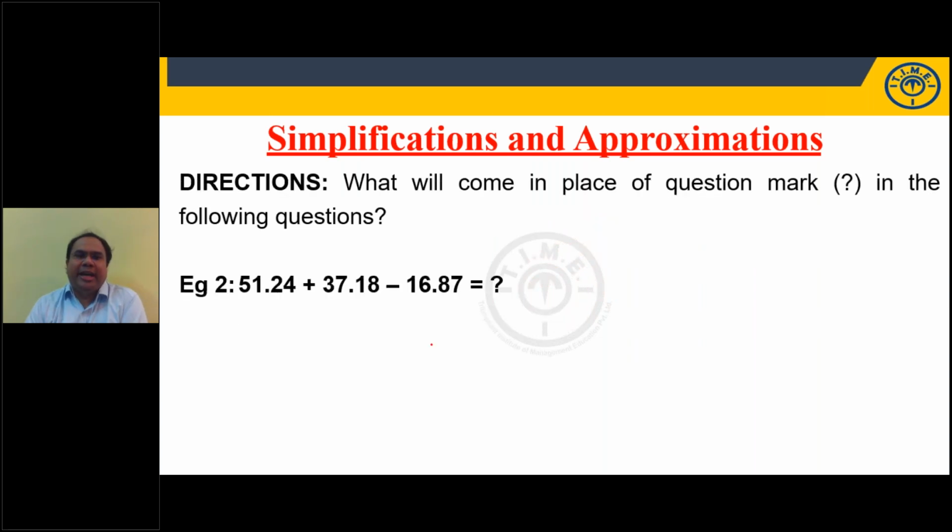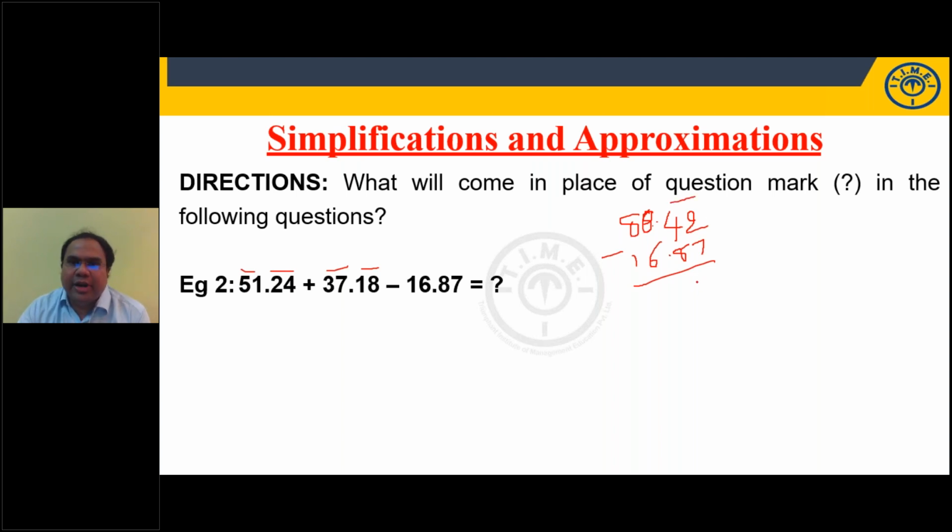51.24 plus 37.18 minus 16.87. First, you have to do addition, right? You have to do 2-digit addition, students. 24 plus 18, 42. 51 plus 37, 88. Minus, 88.42 minus 16.87. We will not do subtraction, we will do addition only.